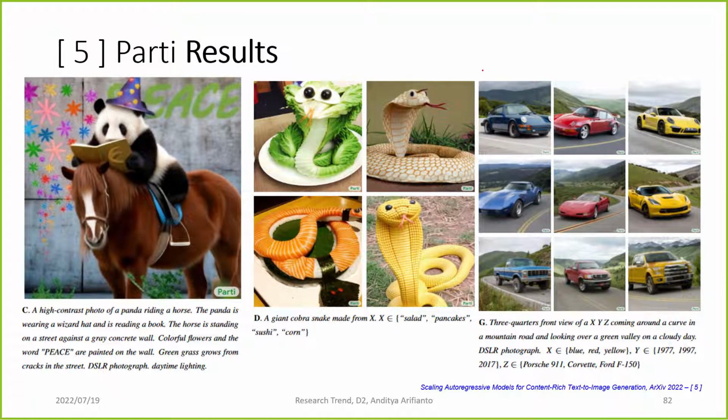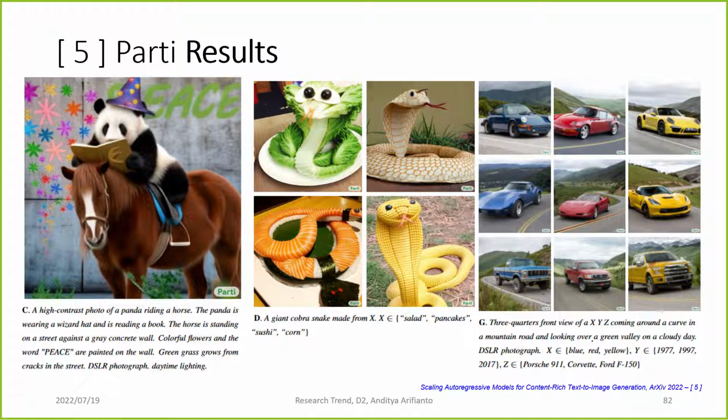And this is the result of Parti. This is an example of a detailed long prompt that Parti needs to generate with some words that it needs to draw, colorful flowers and the word peace, and it shows that Parti can, yes, maybe write this peace. And what is interesting here is that it also understands mathematical prompts like this. A giant cobra snake made from X, where X is salad, pancake, sushi, and corn, and then it is able to generate a salad, pancake, sushi, and corn cobra snake.